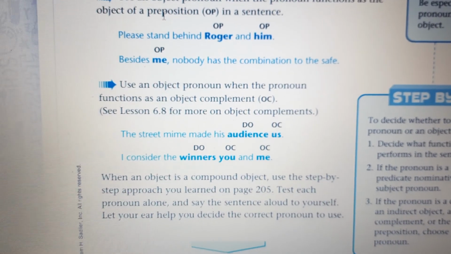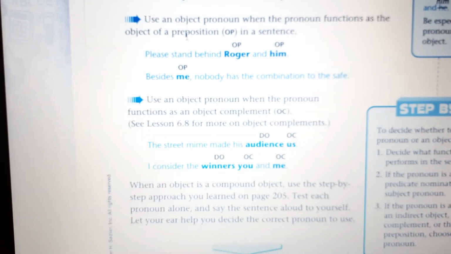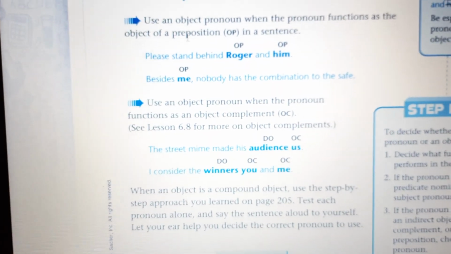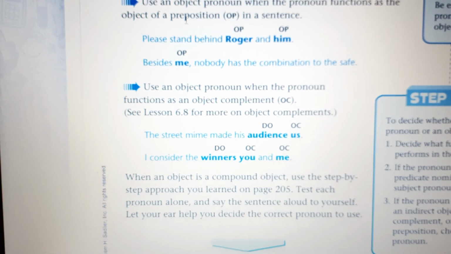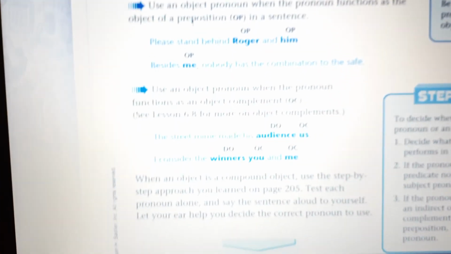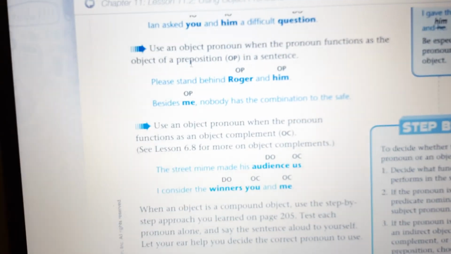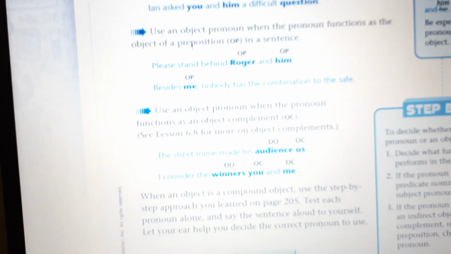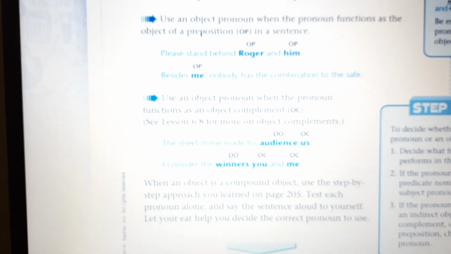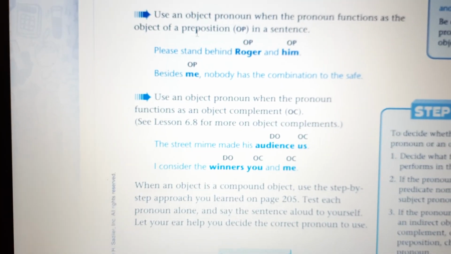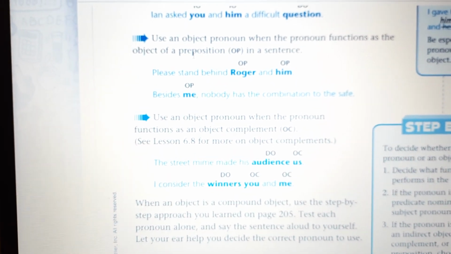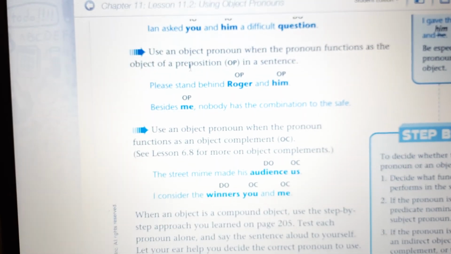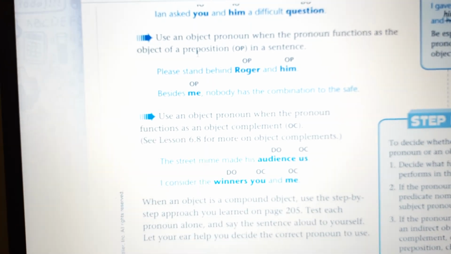Here we have use an object pronoun when the pronoun functions as an object complement. I also gave this lesson to you. See lesson 6.8, chapter 6, lesson number 8 for more object complements. You can go there and refresh your memory. Here we have audience, us. Made him his audience, you. Okay, we have direct object and object complement.